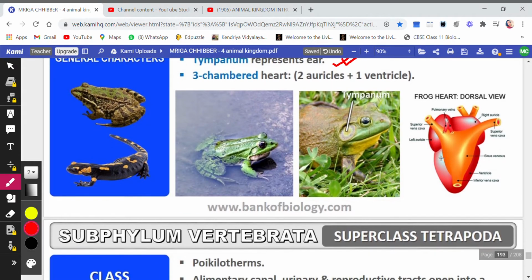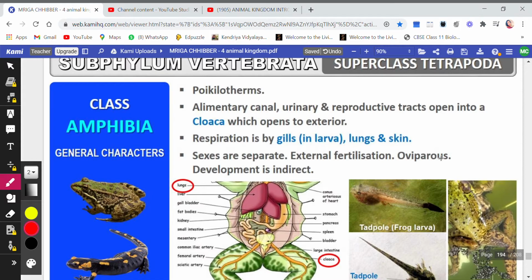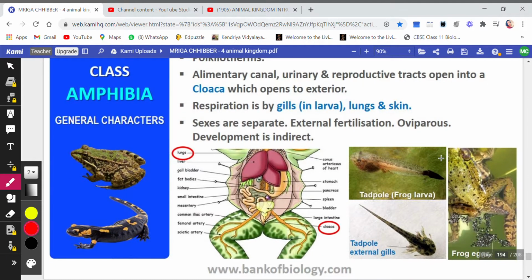They are poikilotherms, that is cold-blooded. Alimentary canal, urinary and reproductive tracts open into cloaca. Now let me show you. All this is cloaca. As you see here, they have pointed it out.